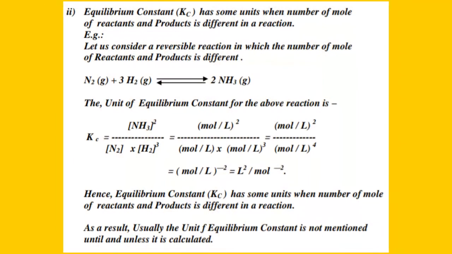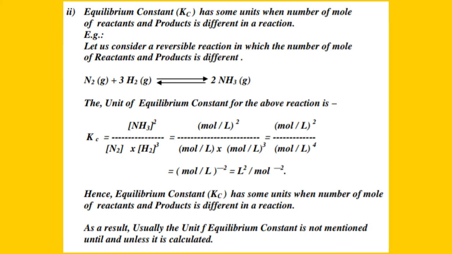Next point is equilibrium constant has some units when number of moles of reactant and products is different in a reaction. Okay, for better understanding, let us consider by taking an example. So let us take a reversible reaction in which number of moles of reactant and product are different. The reaction is 1 mole of nitrogen molecule combines with 3 moles of hydrogen molecules and giving the product 2 moles of NH3 ammonia gas.